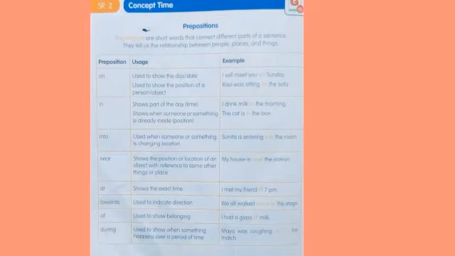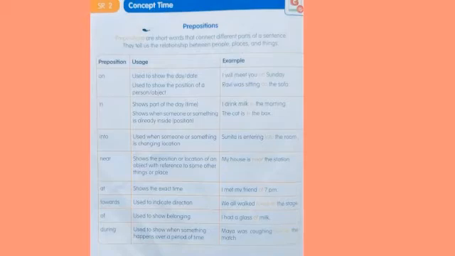See here some prepositions. On. We use on to show the day or date. See, for example, I will meet you on Sunday. I will meet you on 1st January. For a day or date, we use the preposition on.